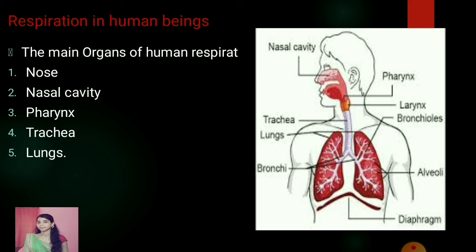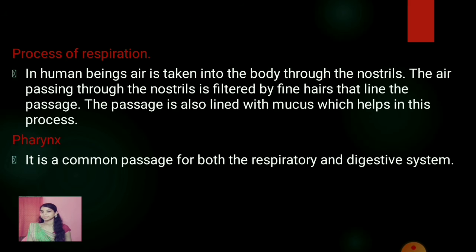Now we'll study respiration in the case of humans. The main organs of respiration are the nose, the nasal cavity, the pharynx, the trachea, and the lungs. So we'll start with the process of respiration, how respiration occurs. First we'll start with the nose. It has two holes in it called nostrils, and they are situated at the lower end of the nose.